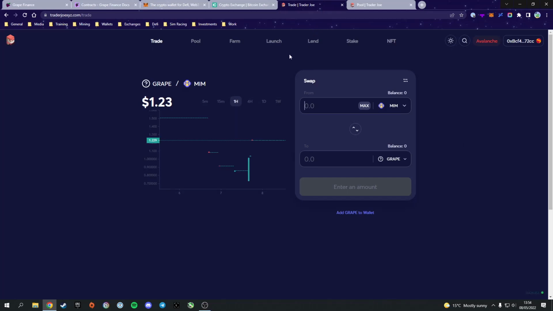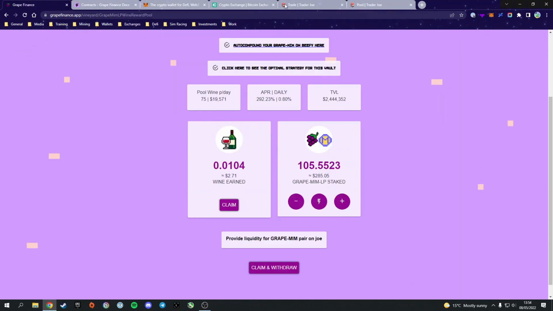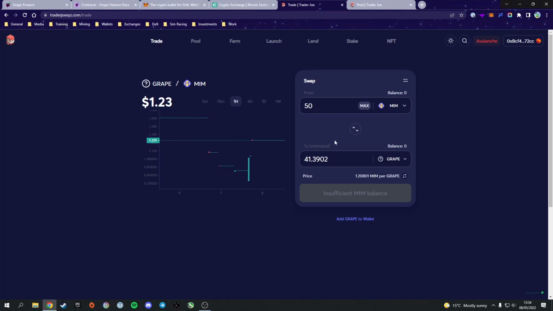Some people don't like zapping, as I said. If you don't like zapping, we're going to continue through the process of manually adding the liquidity. So depending on what you want, make sure you've got 50% of each token. For the example, say you bought $100 of Mim, you're going to want to go ahead and convert 50% of Mim over to Grape if you want to invest in the Grape Mim LP pool, for example. Go ahead, confirm that transaction, confirm it in MetaMask.